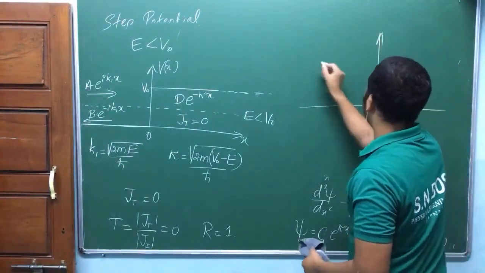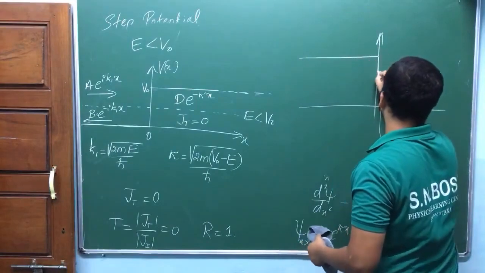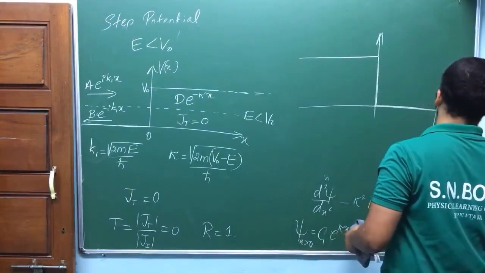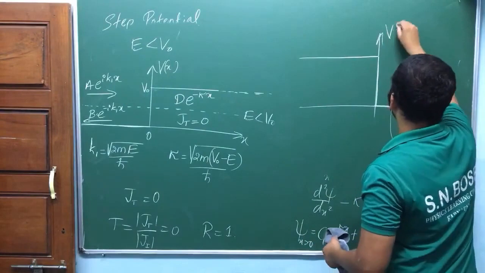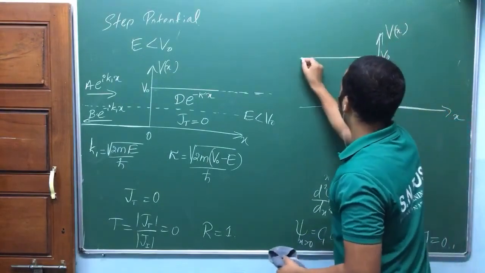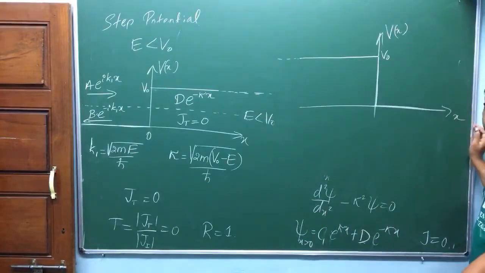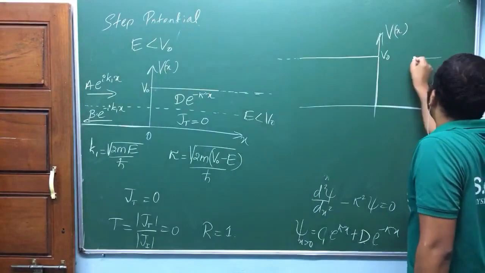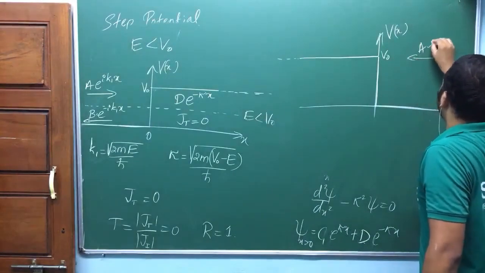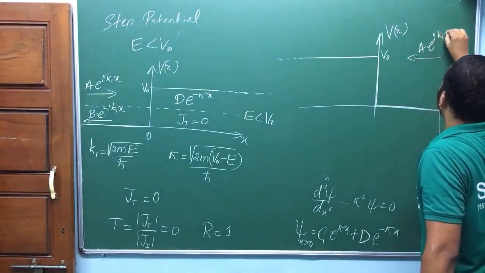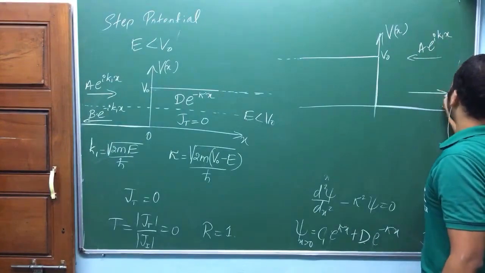If I take the step potential like this, with the positive x-axis, V of x, this is V naught, okay? And I am shooting the particle from plus infinity. What is the solution here? Incoming particle, you can write some A e power i k1 x, am I right? You can write outgoing particle.